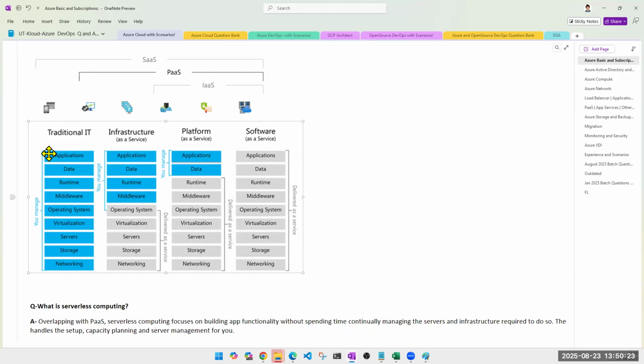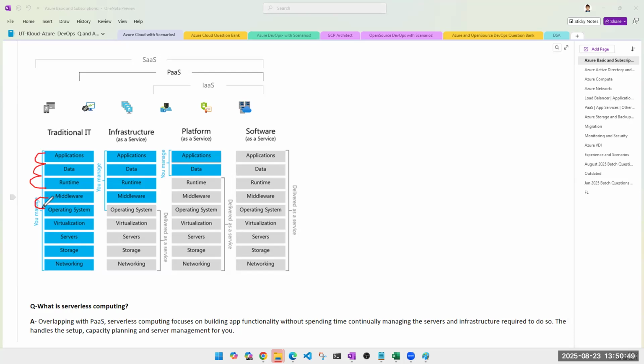Coder will say, fine, I'll do that. Coder will code your application. He'll tell you I have coded that on middleware, I have coded that on .NET, so you'll need .NET. Fine, coder's job is done here. This is traditional I'm talking about. You need middleware. Then the coder says, yeah, you can run this on Windows, .NET. Fine, so for the operating system, you will require a system admin.